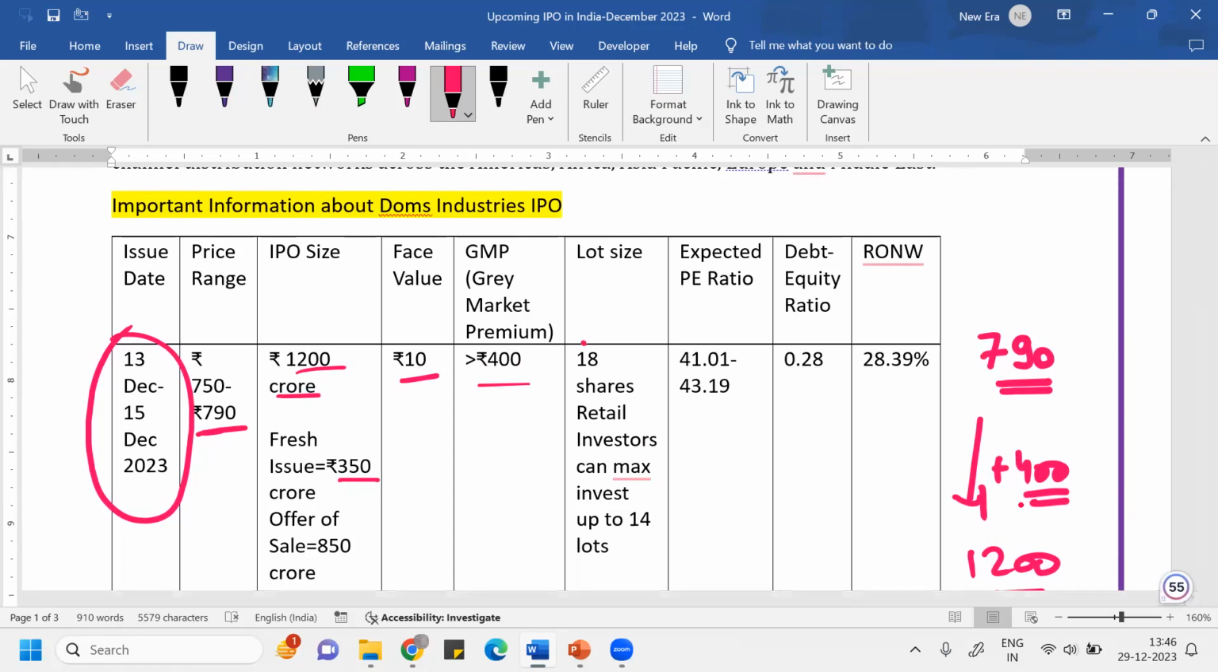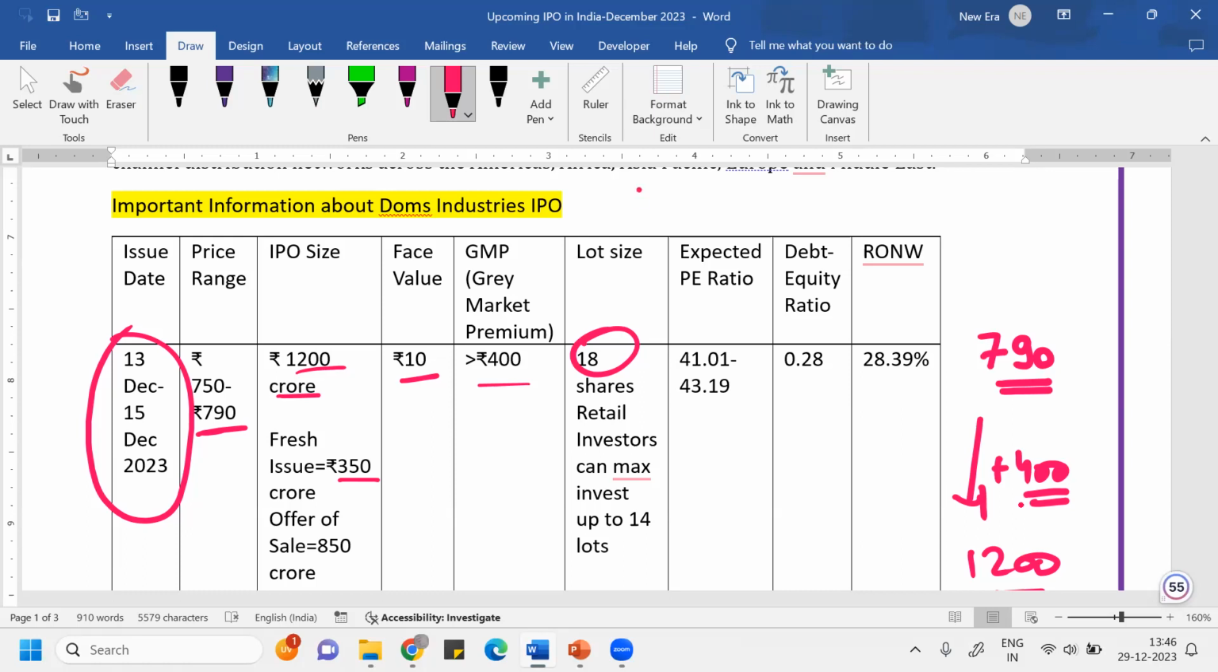Lot size is 18, meaning if you want to participate in the IPO, you have to buy a minimum of one lot, and in one lot you will have 18 shares. So imagine if you want to participate in the IPO of this DOMS Industries, if you are a retail investor, or maybe you don't have too much corpus.